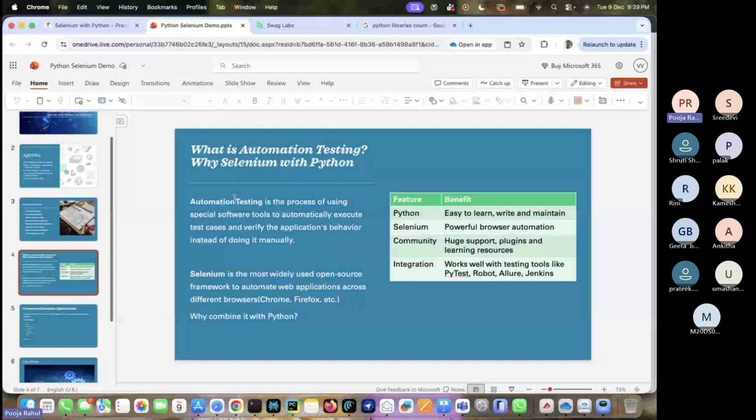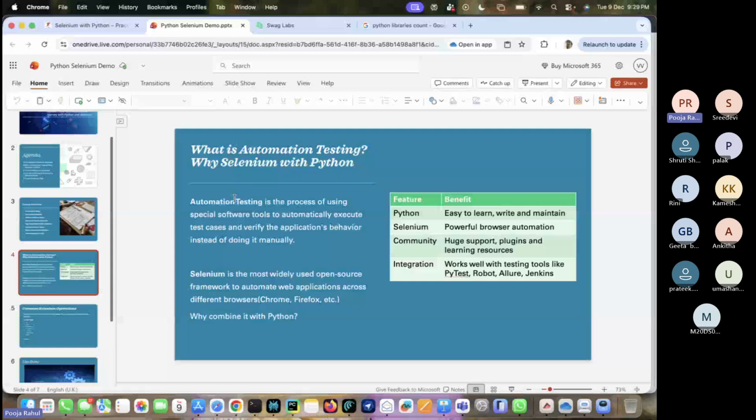Selenium is the most widely used open source framework to automate web applications across different browsers. One more beauty is that it supports all the browsers: Chrome, Firefox, Mozilla, Safari, everything, and the Edge browser as well. Why combine it with Python? Python is easy to learn, write, and maintain compared to other languages like Golang, C Sharp, Java.